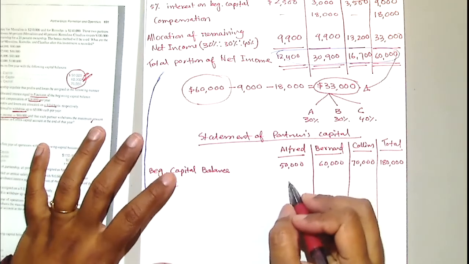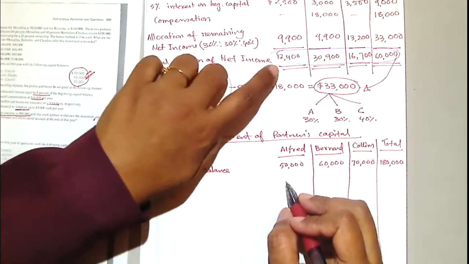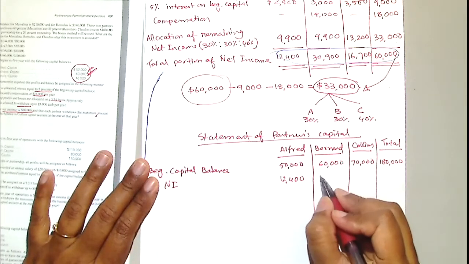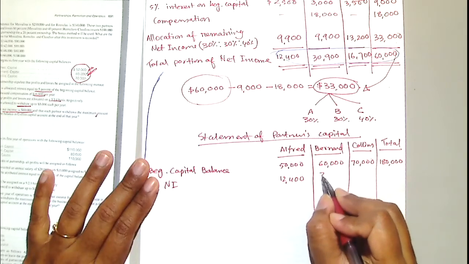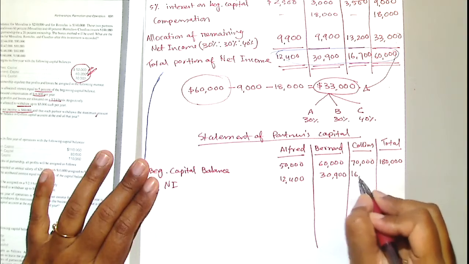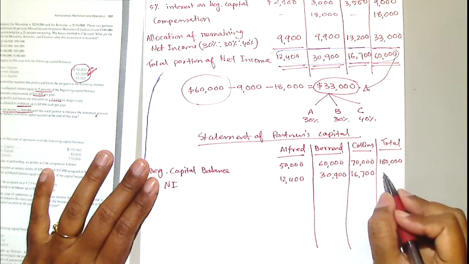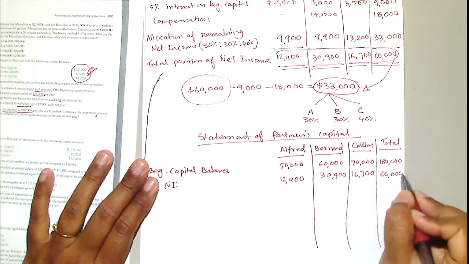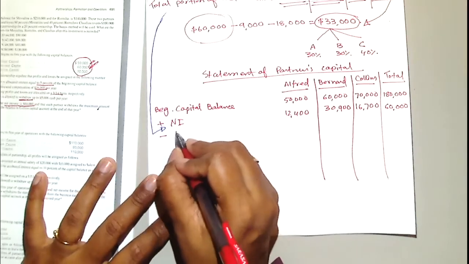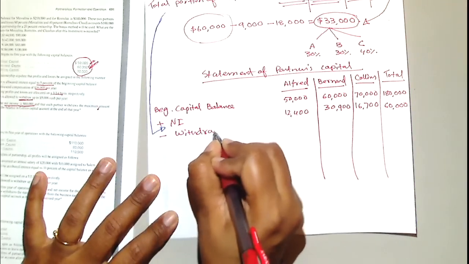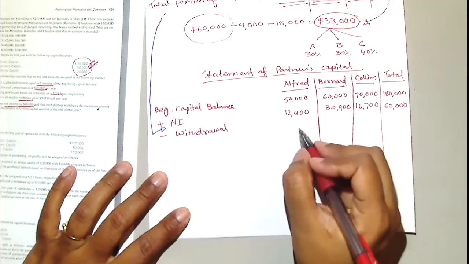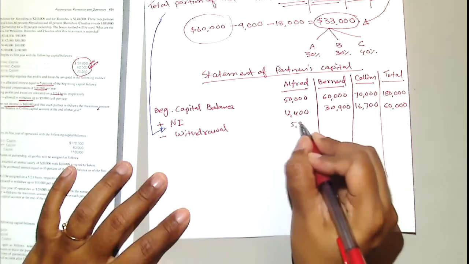Net income. So Alfred, who can tell me? Alfred's net income was how much? 12,400. Bernard? 30,900. Colin? 16,700. Total net income? Very good. So we follow the structure: beginning balance, we added the net income, then we're going to subtract dividend, but we call it withdrawal. So every partner will draw how much? 5,000. So we will subtract.